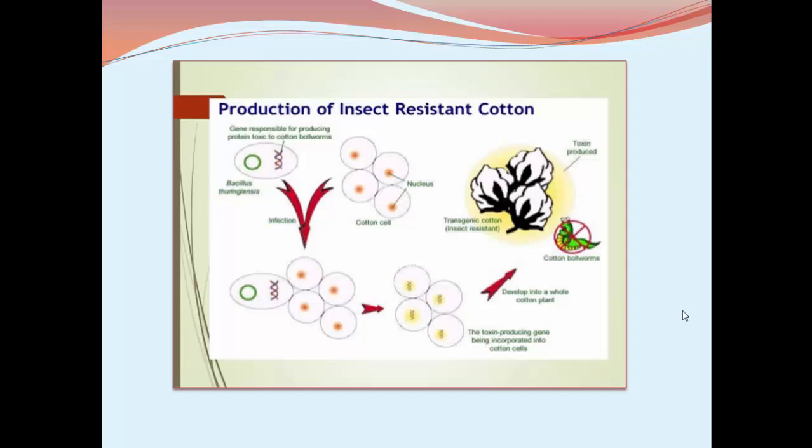The cry genes are isolated from Bacillus thuringiensis. They are incorporated into the cotton, and the cotton plant is made resistant to the bollworms as it contains the cry gene, and the cry gene codes for crystal proteins.